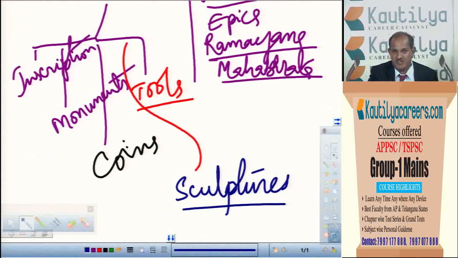Or if it is Rama, Krishna, Narasimha, etc., we can say that they followed Vaishnavism. In such a way, sculptures can tell us about the social, economic and religious conditions of the period in which they were engraved.